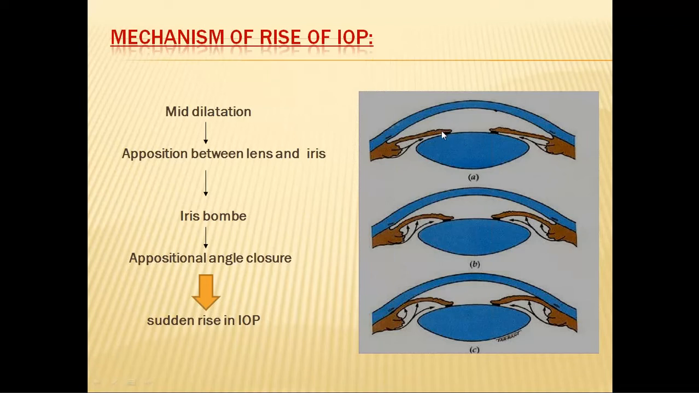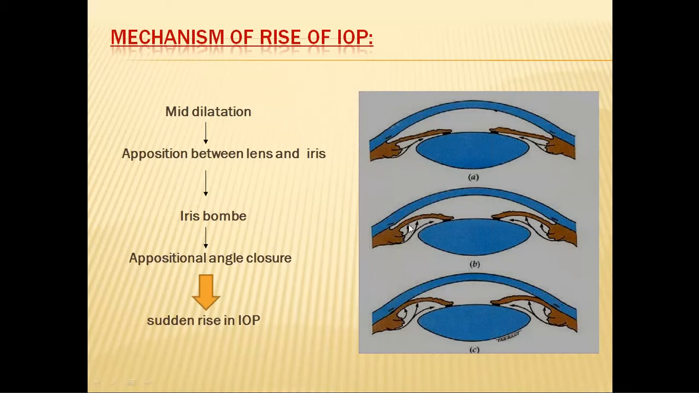So when such a scenario occurs in an already risk-factored eye, that means an eye which is hypermetropic, which already has a shallow anterior chamber, which already has occludable angles, then when the trigger factor of mid-dilated position of the pupil occurs, what happens is there will be a pupillary block. There is opposition between the iris and the lens, because of which there is a temporary pupillary block.